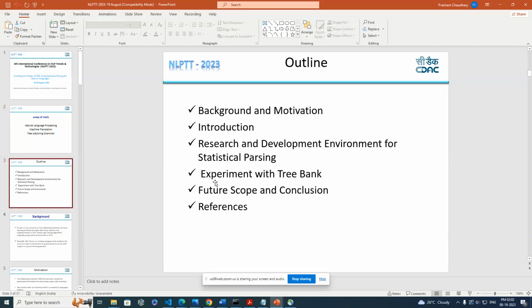So basically, this is the outline of the presentation. Firstly, background and motivation, introduction, research environment for statistical parsing, experiment and treebank, future scope, and conclusion and references.